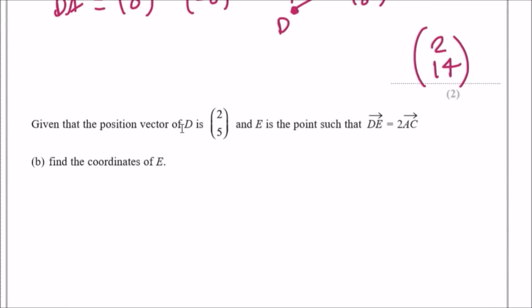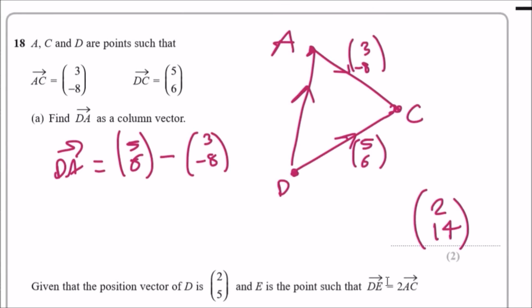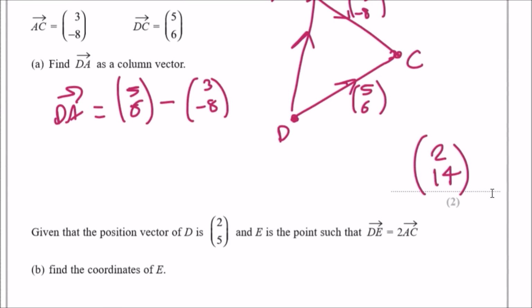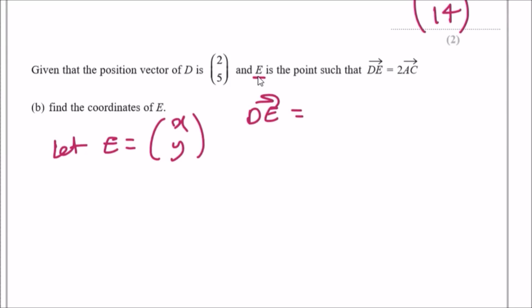Given that the position vector of D is 2, 5, so this is the exact coordinate, 2, 5, and E is the point such that going from D to E is basically going through A to C twice over. Find the coordinates of E. Okay, I would like to make this look a lot easier than it should be. First things first, when we want to find another point, let's give it a name. Let's say straight away that E is represented by the coordinate x and y. Now, if we're going from D to E, this means we're going from E minus D.